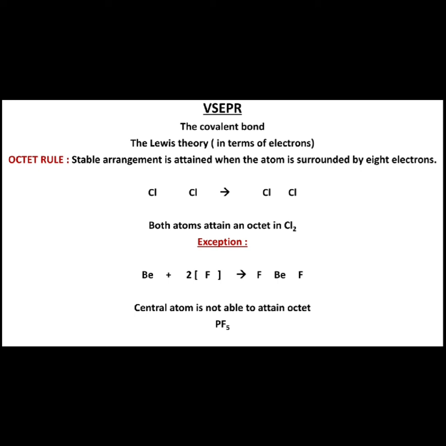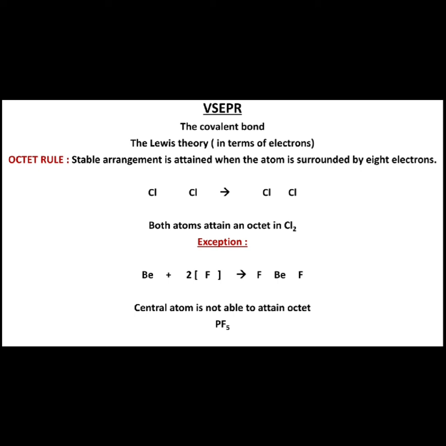If two electrons are shared between two atoms, this constitutes a bond and binds the atoms together as per this particular theory. It was further supported by the octet rule. In case of light atoms, a stable arrangement is attained when the atom is surrounded by 8 electrons.